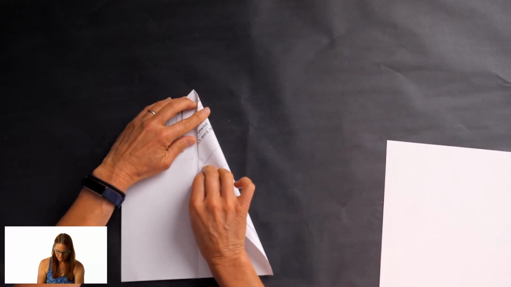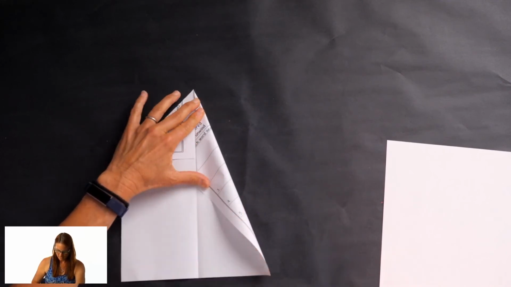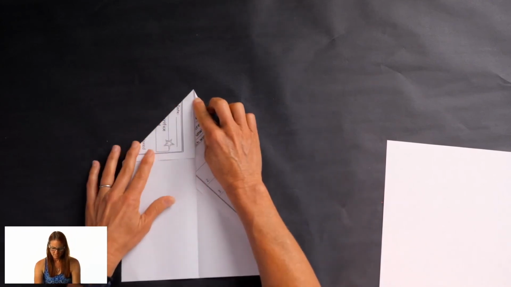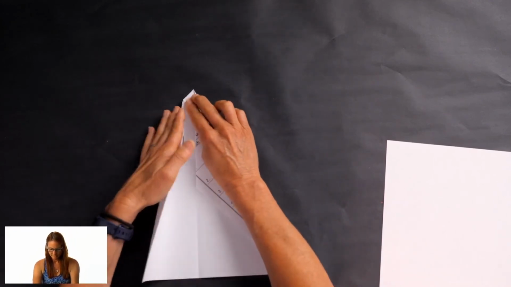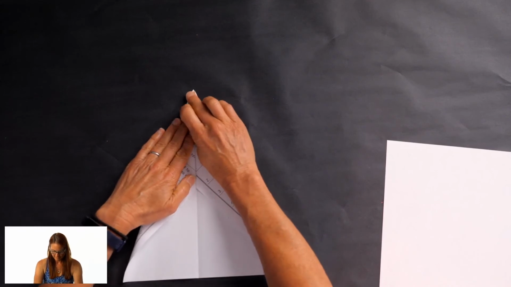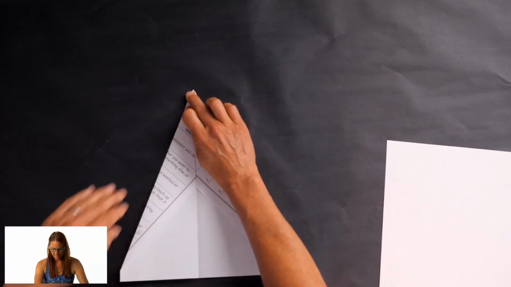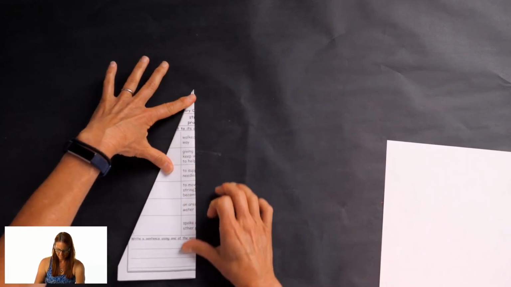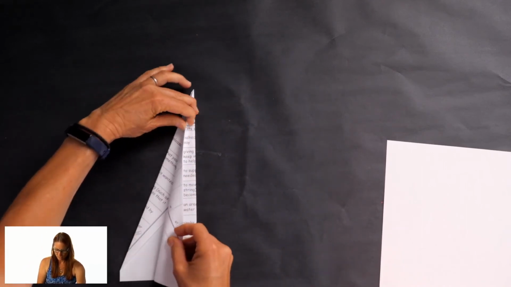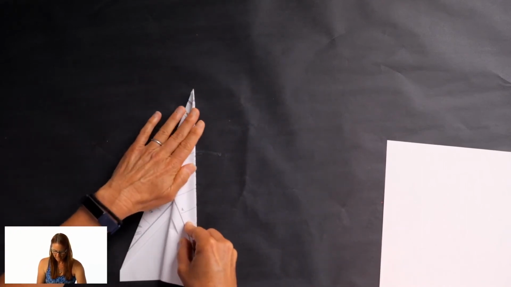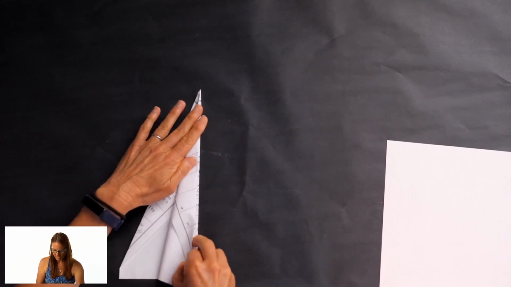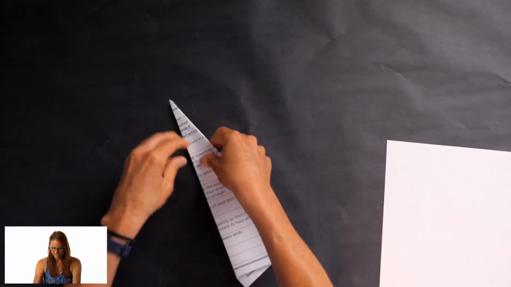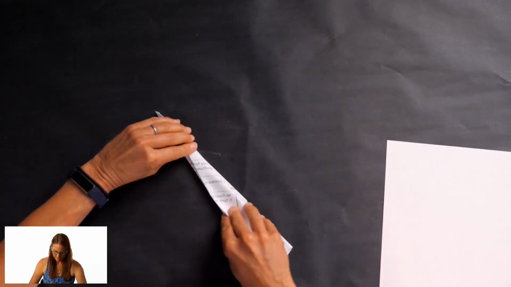Grab that, fold it into the center, press. Do the same thing on the opposite side. Press. Fold your airplane in half. And now you're going to fold your wings down. Just make them parallel. See what I did? I'm not going past the body. I go parallel with the body. And then I flip the plane and do the same thing on the other side.